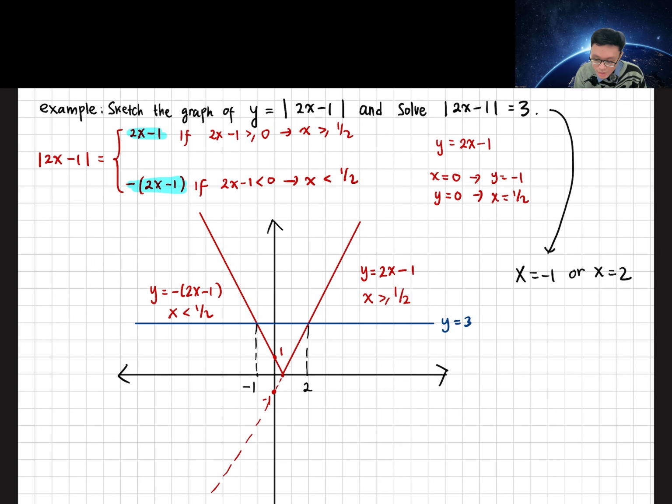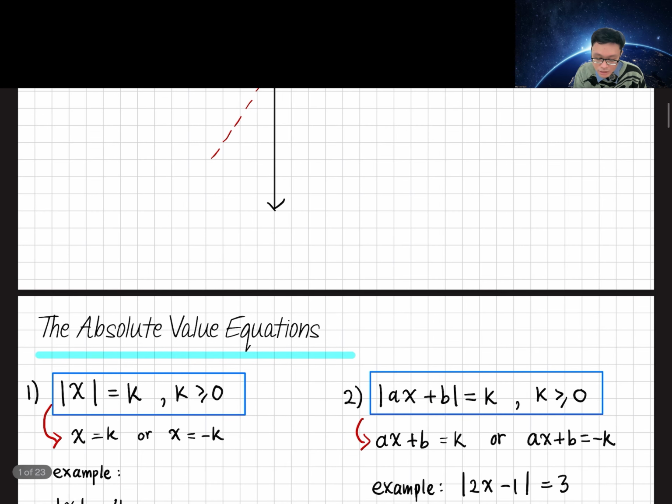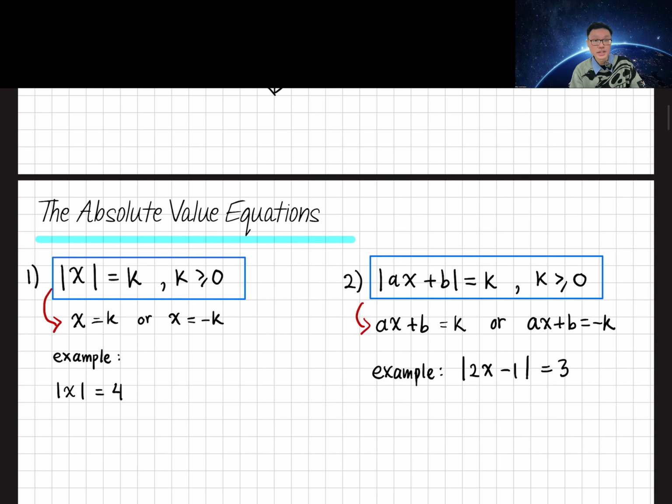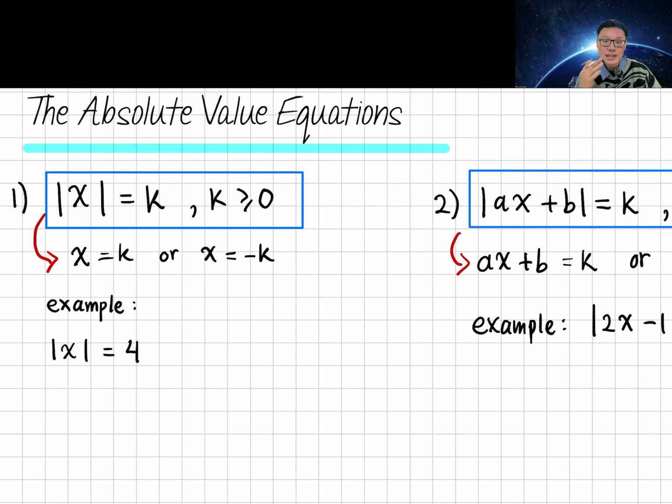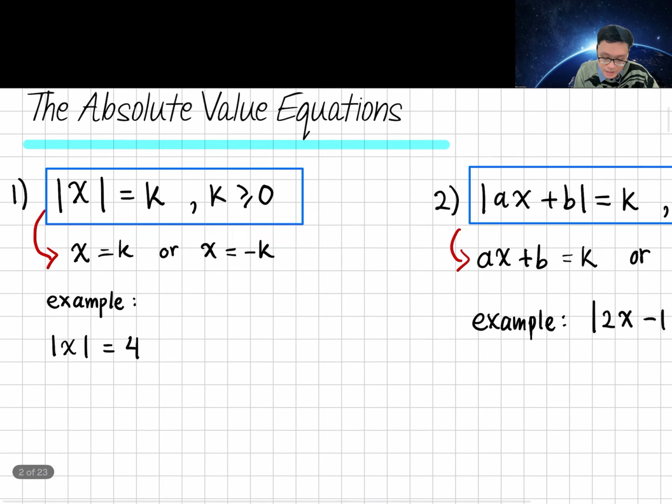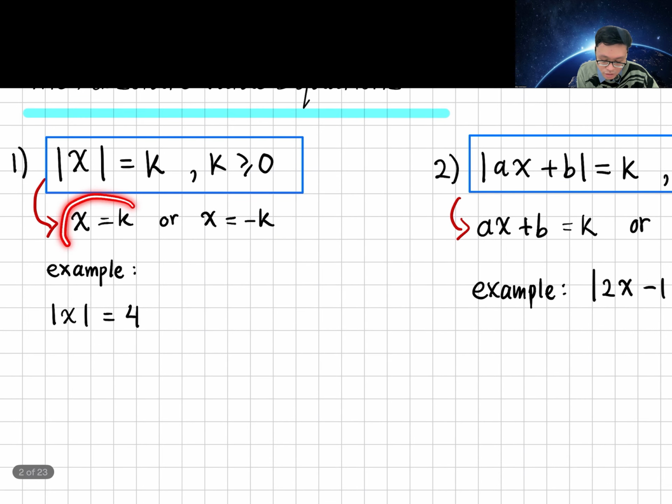Now, let's learn about the absolute value equation. There are four types of absolute value equation you're going to learn in this video. So let's learn the first one. The first one is the simplest one. Absolute value of x equals k, where k is positive or 0. Now, the result will be x equals k or x equals minus k.